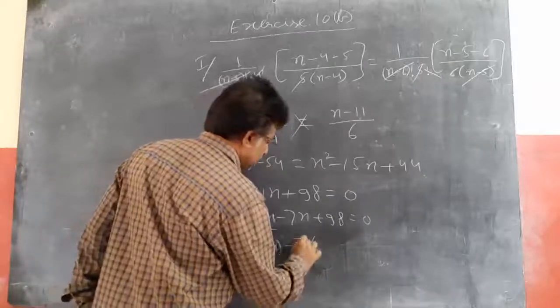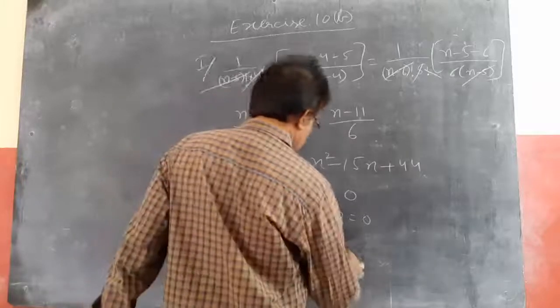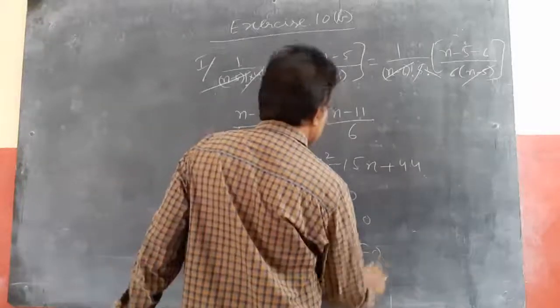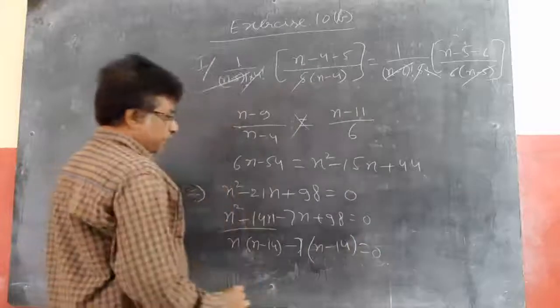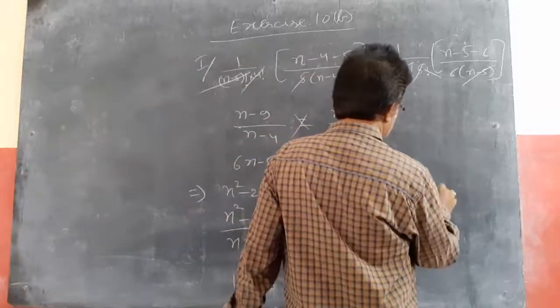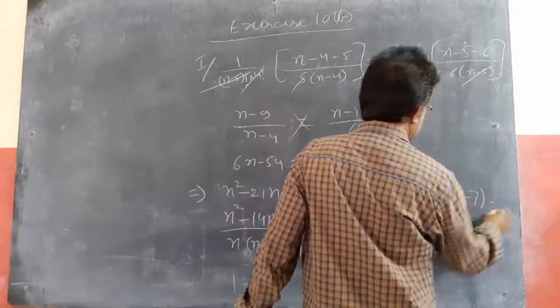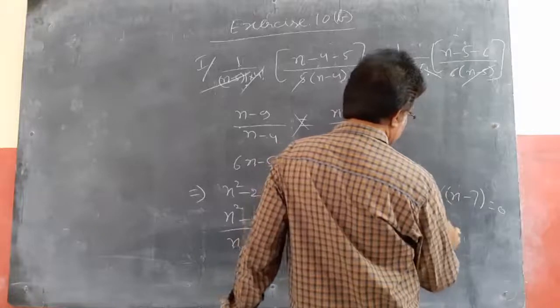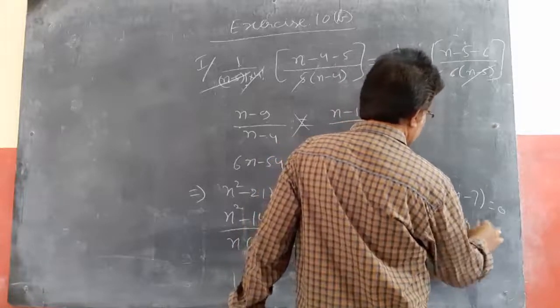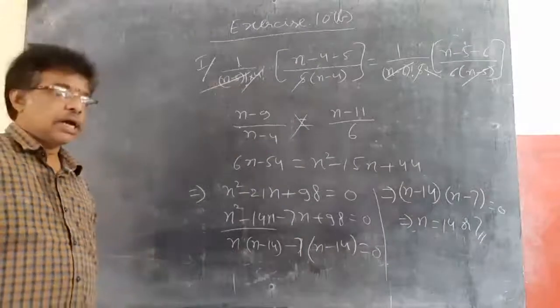Minus 7 common, so this becomes n minus 14 equal to 0. Implies n minus 14 into n minus 7 equal to 0. Implies n equal to either 14 or 7.